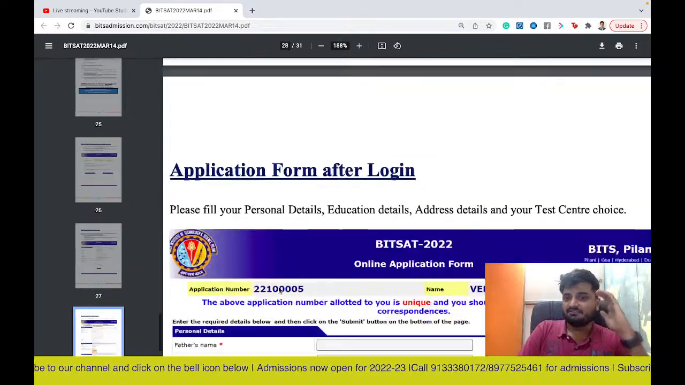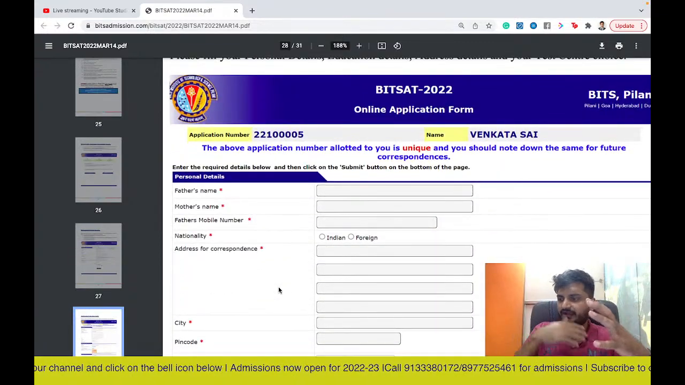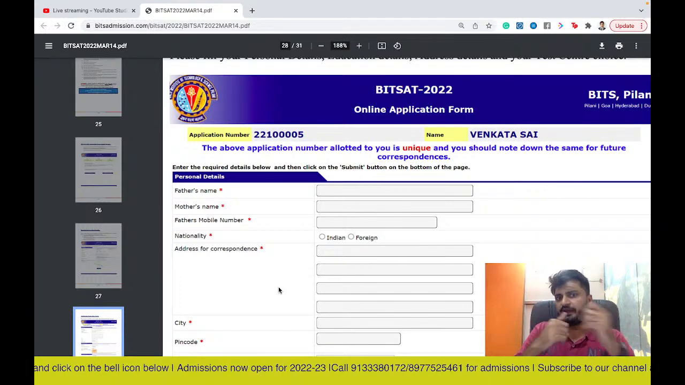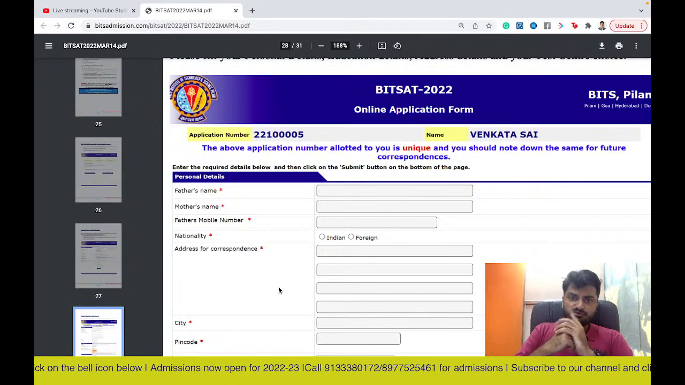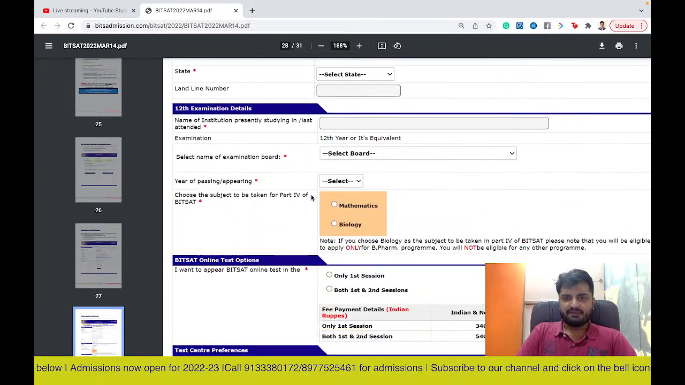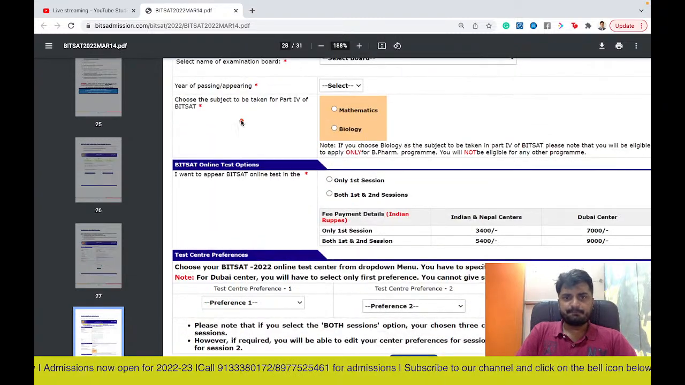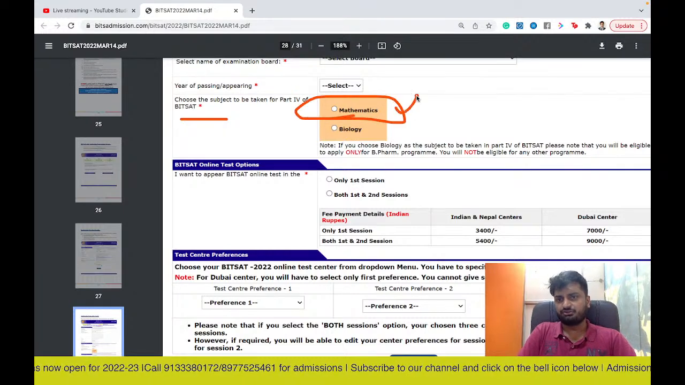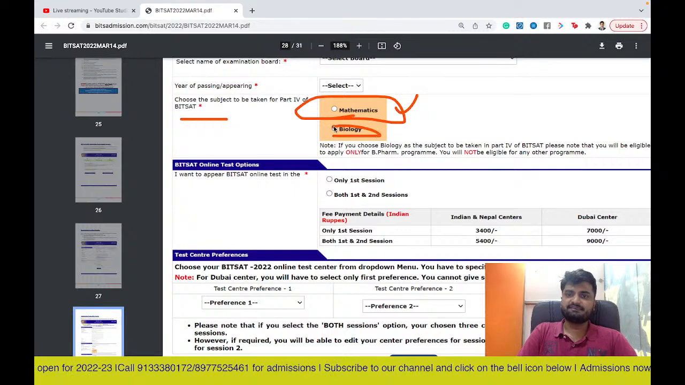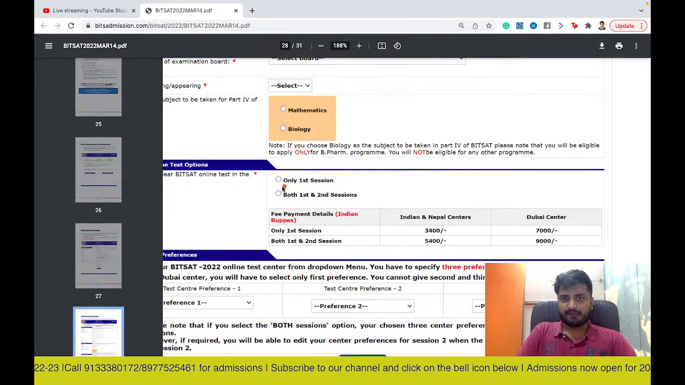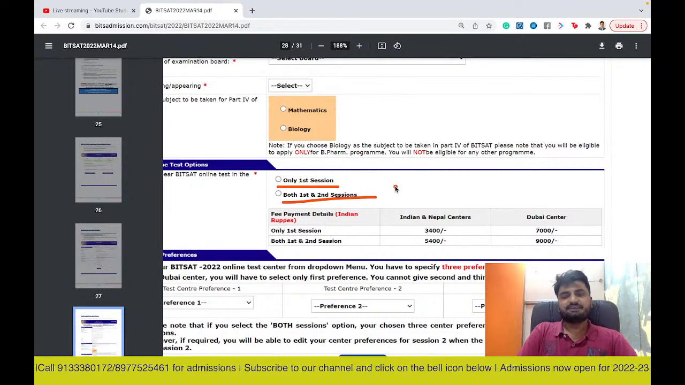So these login details, you have to keep them ready and handy, so that in future, while downloading the hall ticket or to book your slot, you can use the same ID and password. So here are your parent details, your address, your city, pin code, and your 12th examination details. And this is the part which is important. Since most of you are MPC students, you have to choose maths. If you are applying for pharmacy, then you have to choose biology. And here you have to choose whether you are applying only for one session or both first and second session.